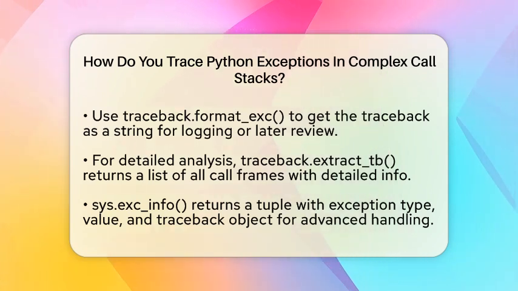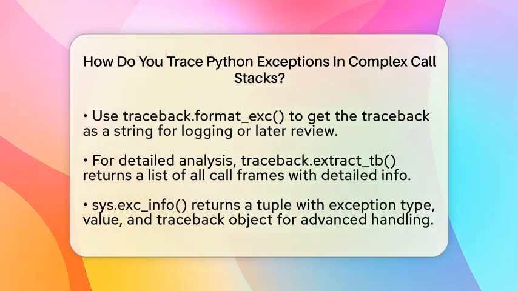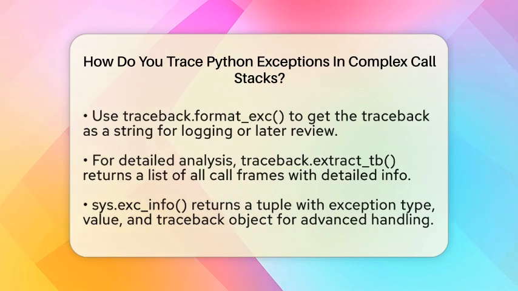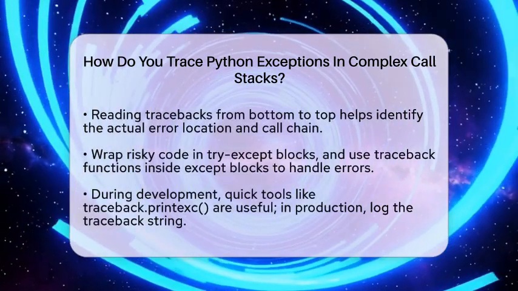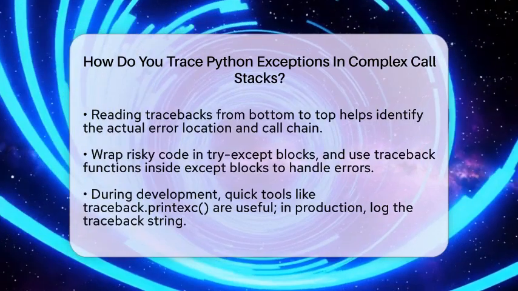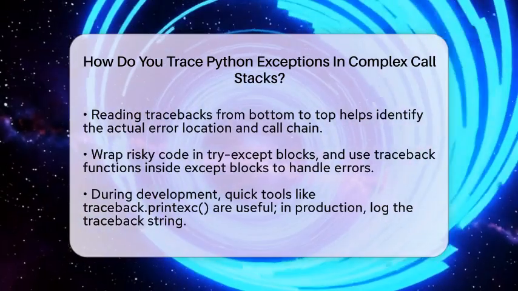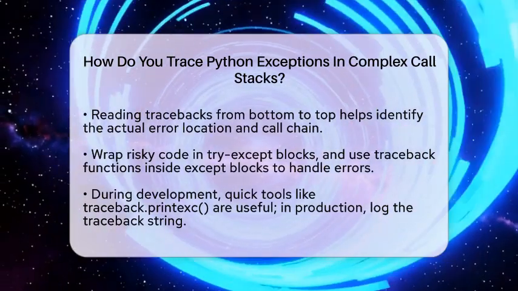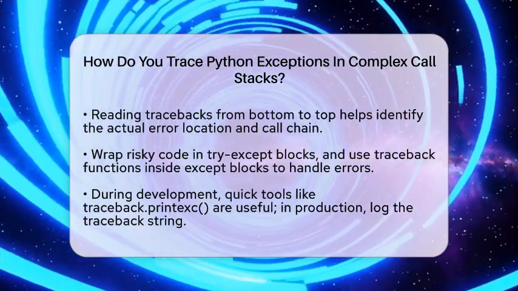For more detailed control, you can use traceback.extract_tb. This function gives you a list of all the frames in the call stack. Each frame contains details like the file name, line number, and function name. You can loop through this list and analyze the call sequence step by step. This is helpful when you need to understand how your program reached the point of failure. Another handy function is sys.exc_info. It returns a tuple with 3 parts: the exception type, the exception value, and the traceback object. Using this, you can access the traceback directly and even re-raise exceptions after processing.